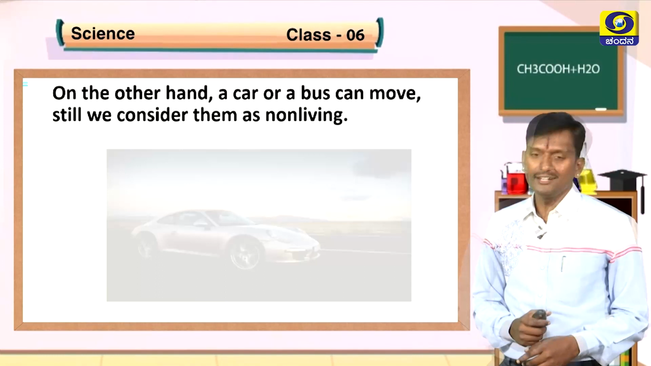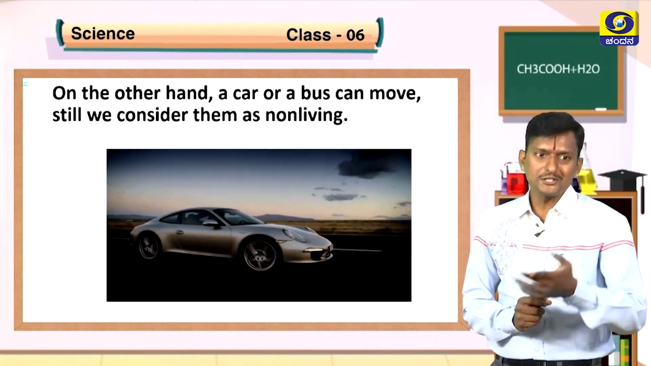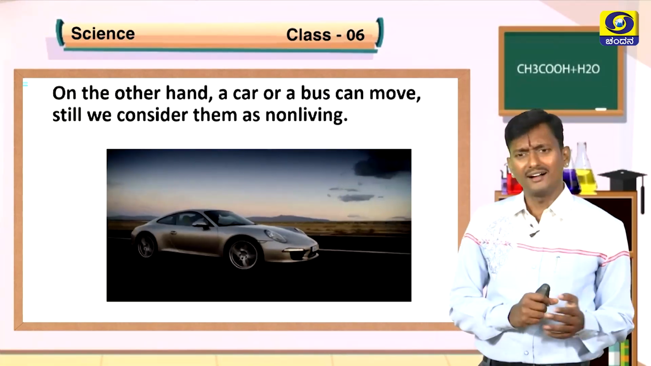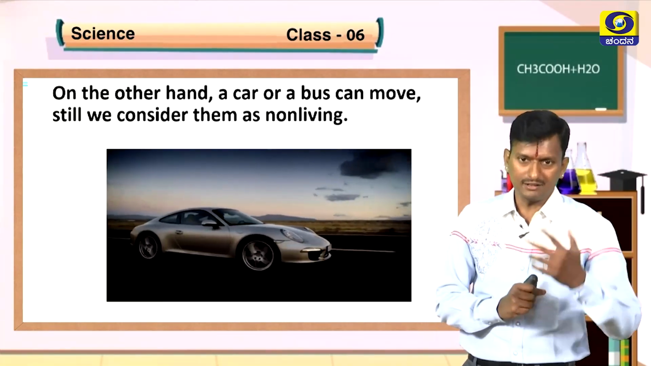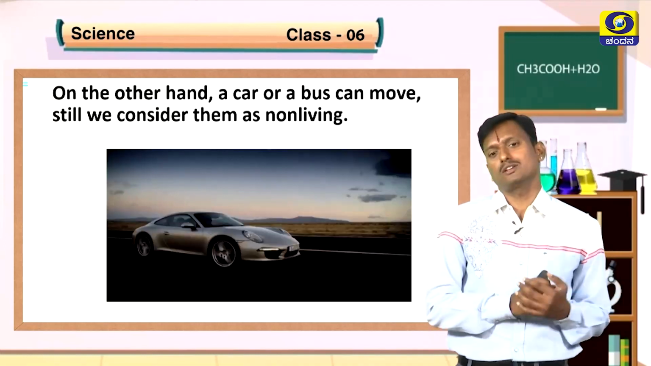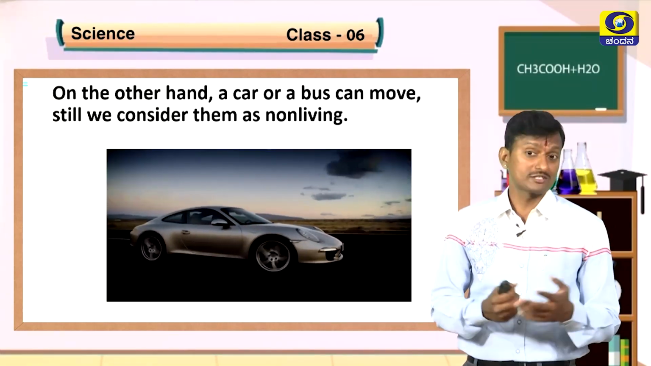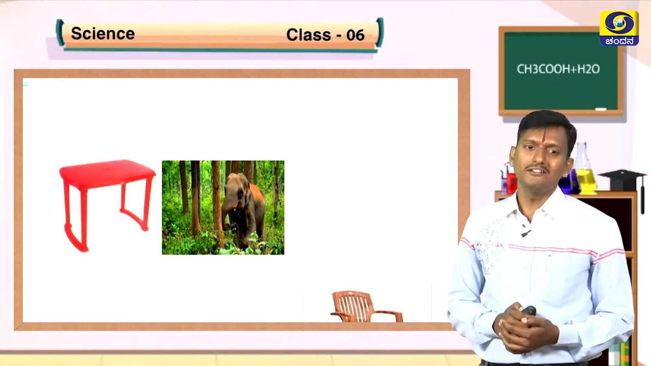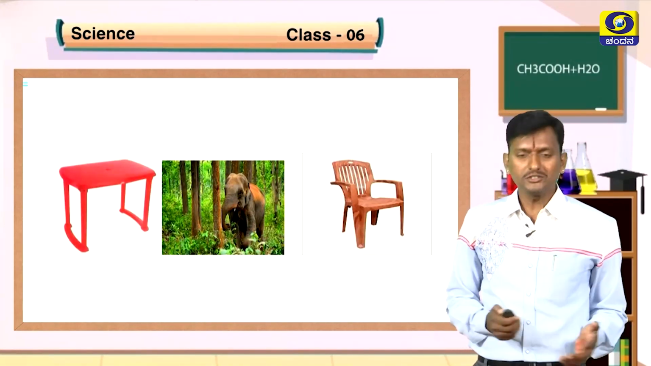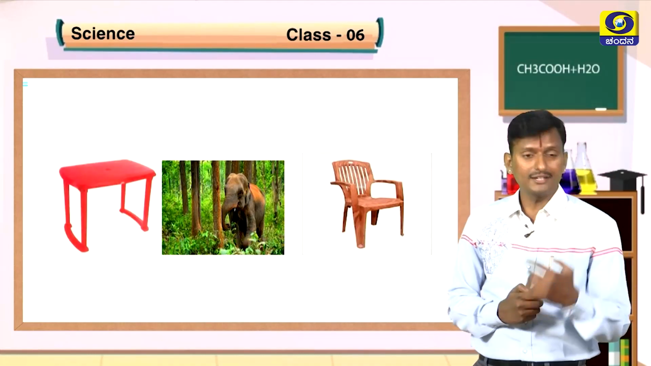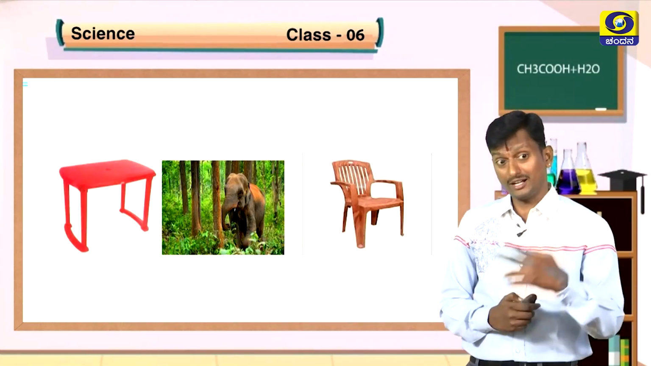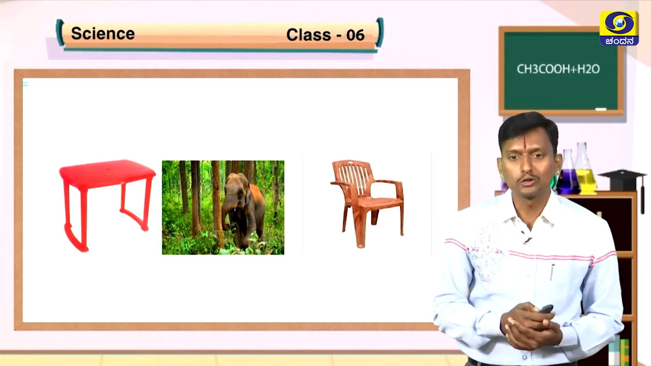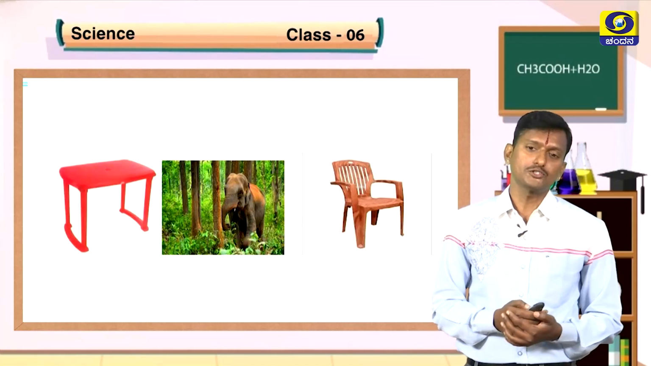On the other hand, a car or a bus is also moving. Now tell me whether it is living or non-living. Animals are moving, so we say animals are living things. See here, cars are moving. Is it a living thing? Obviously, it is a non-living thing. What about a chair, an elephant, a table? Among these, we say elephant and tree are living things, chair and table are non-living things. How? That means they show growth, but these two are not showing growth.